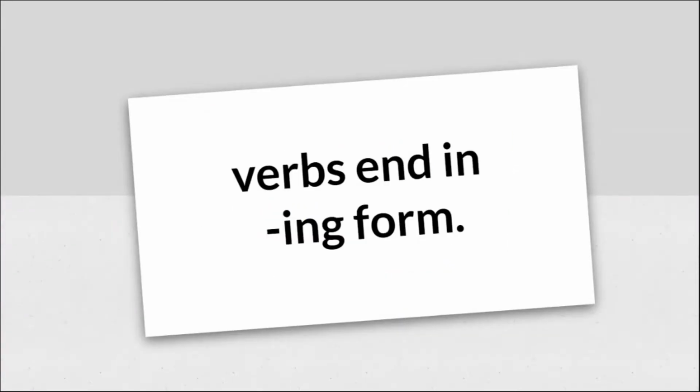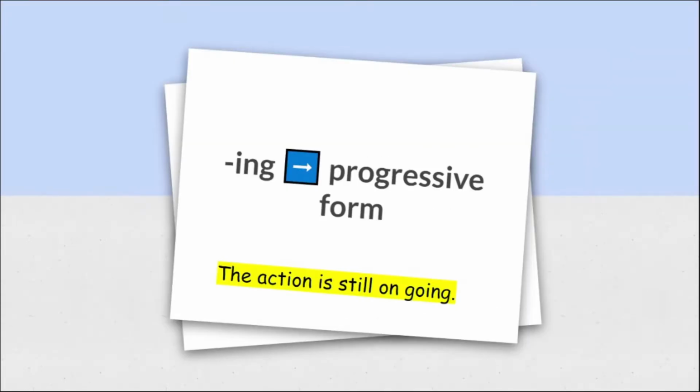What does that mean if the verbs end in ing form? It's happening in the present, po. Yes, it's happening in the present. I think it's the next slide. All right.